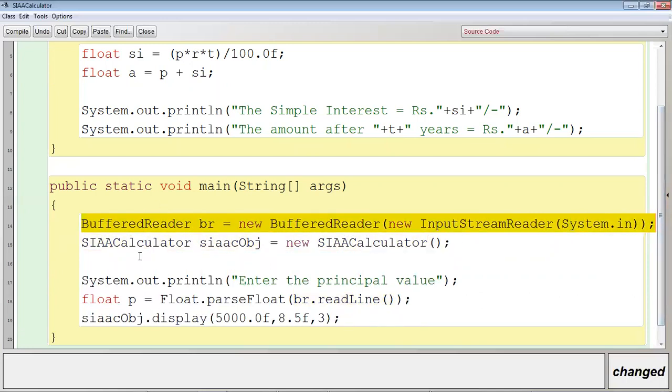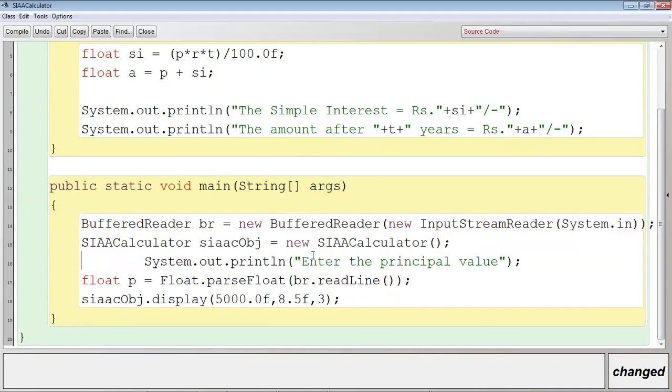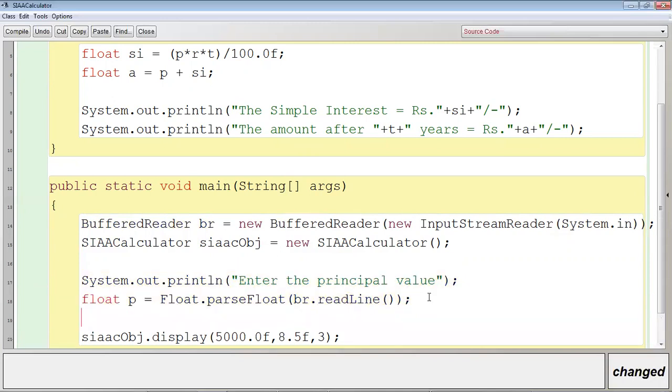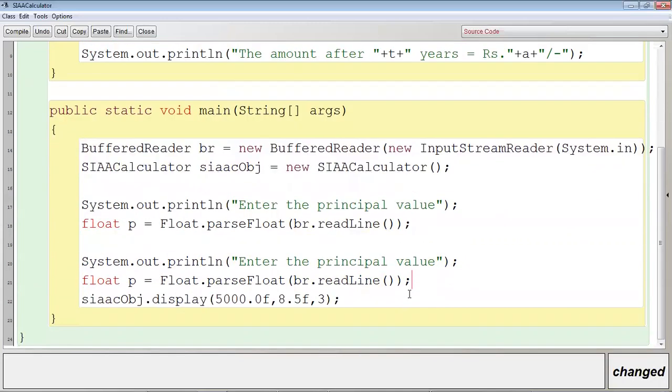Then enter the principal value. So float P is equal to Float.parseFloat. Then what should be the second message? Let me copy this and paste it. Now enter the rate value. So float R is equal to, in place of P I will write R, br.readLine same.